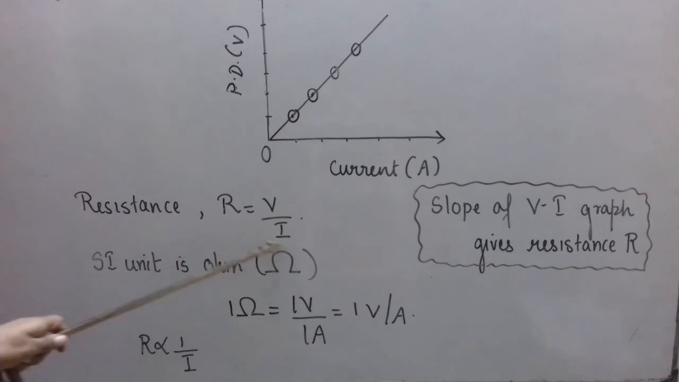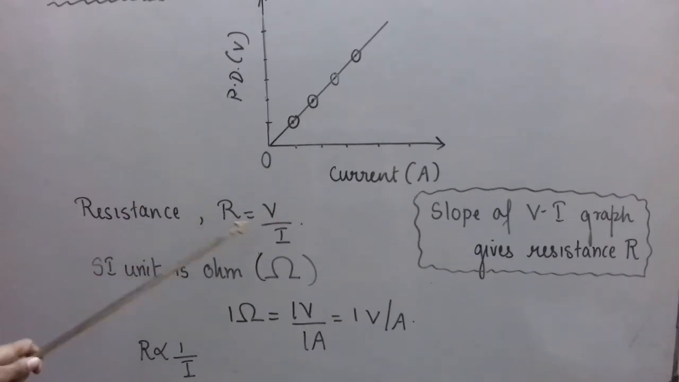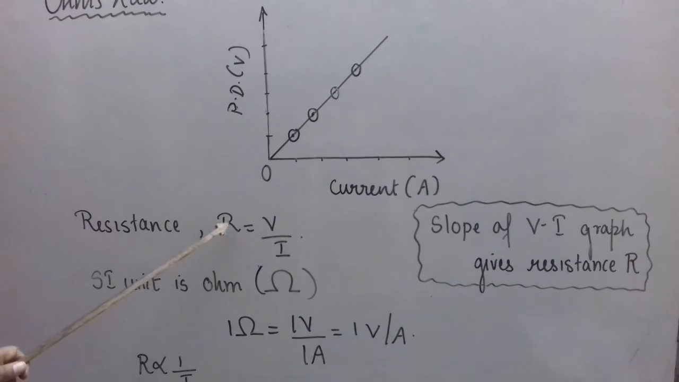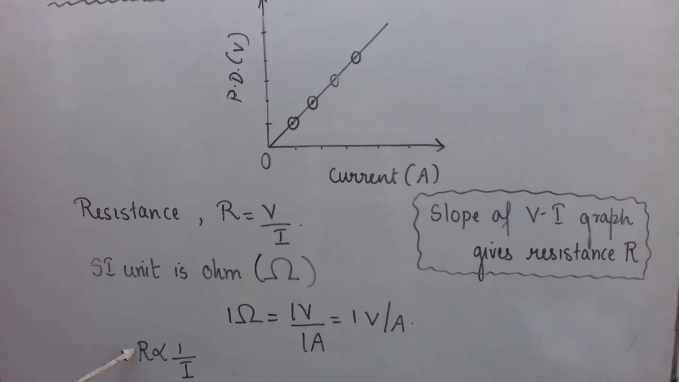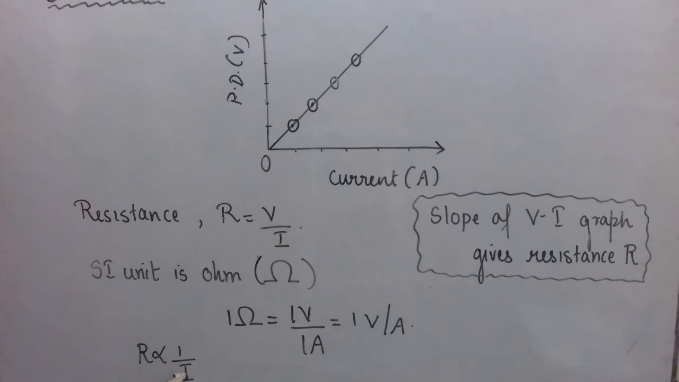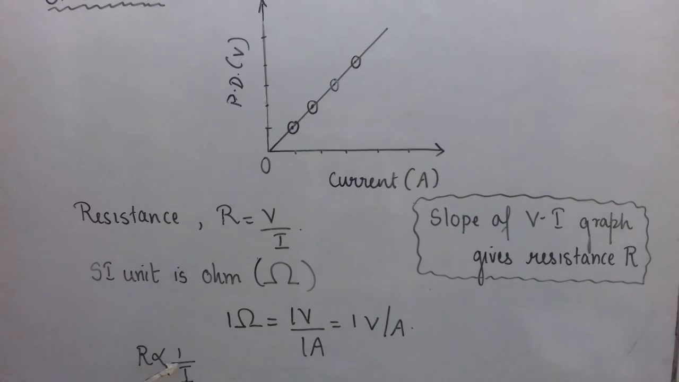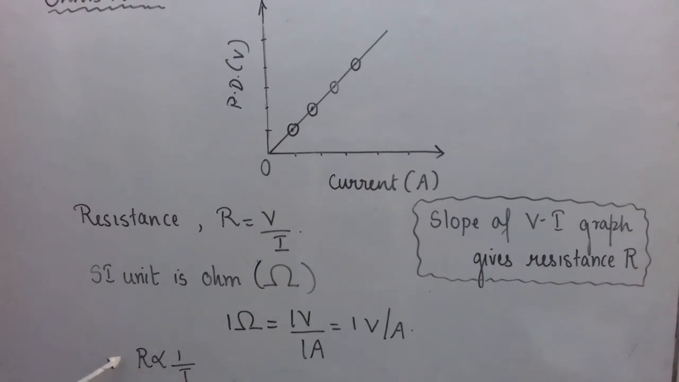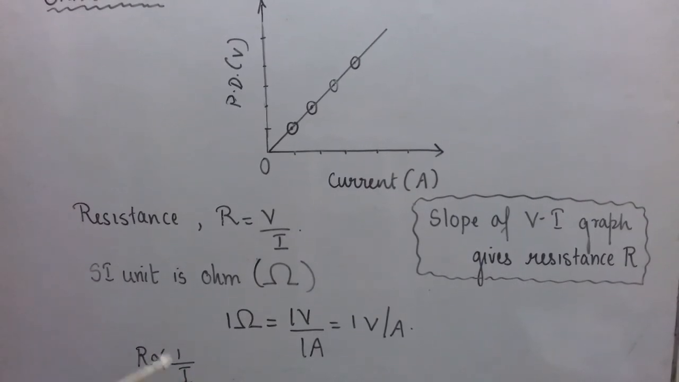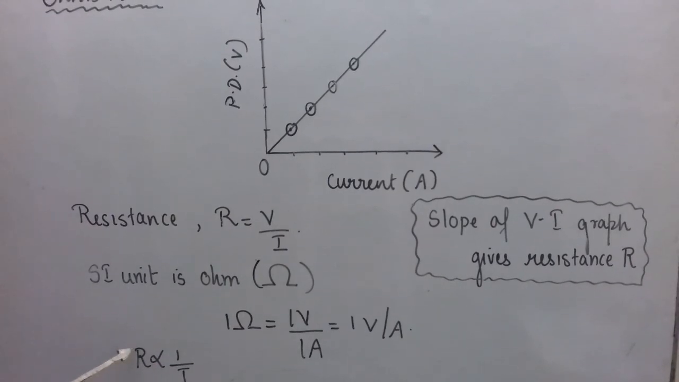Now from this relation, we can see I is inversely proportional to R. R is opposition to the flow of current. It means current is inversely proportional to resistance. It means if we double the resistance, current will be halved. So I hope you have understood this relation. As we double the resistance, current will be half, and accordingly as we make the resistance 4 times, current will become 1 by 4 times.